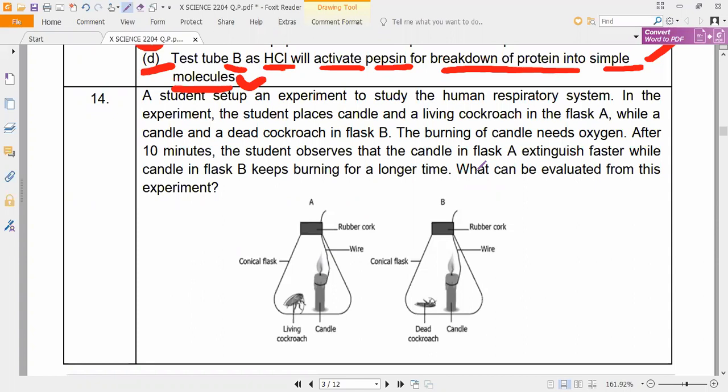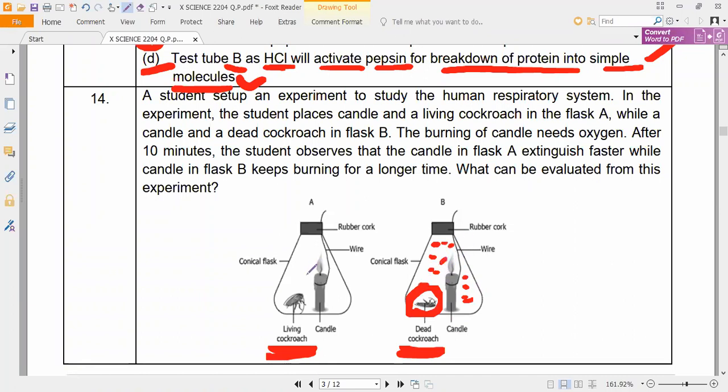Can you answer? One has a dead cockroach, the first one has a live cockroach. So what is happening? Here, dead cockroach, so no respiration will take place. No carbon dioxide will be released. So whatever oxygen is present inside, it will help to burn the candle for a long period of time.